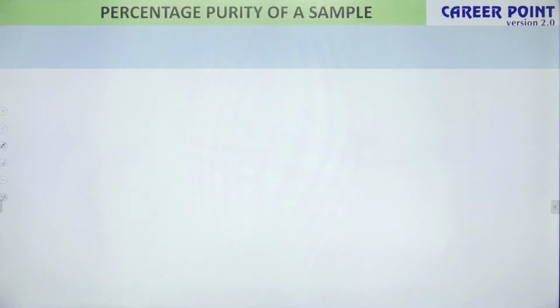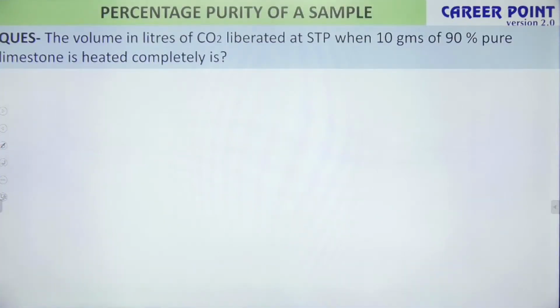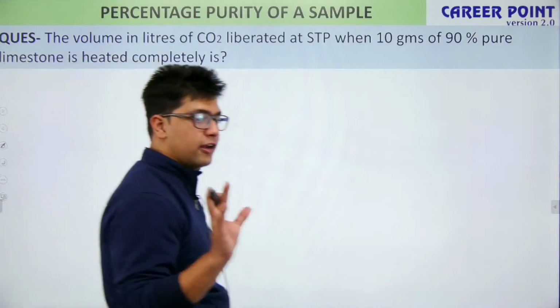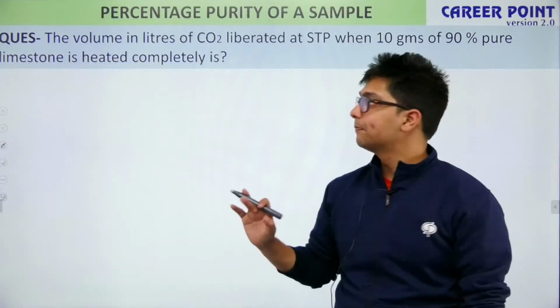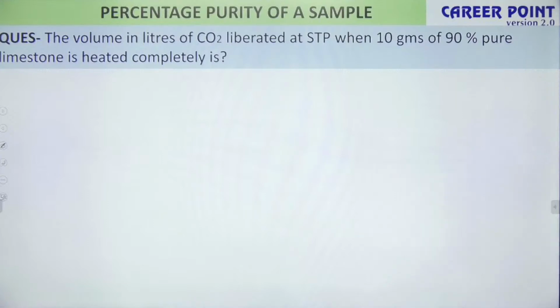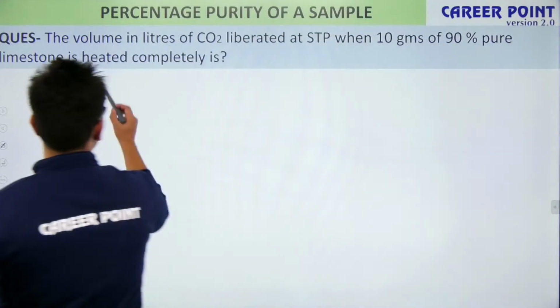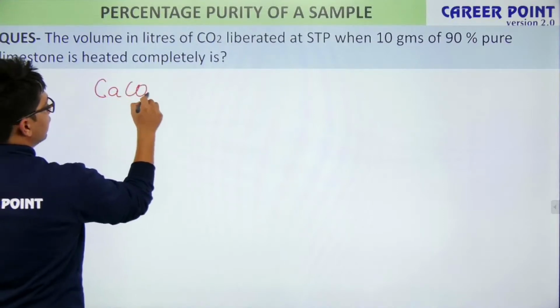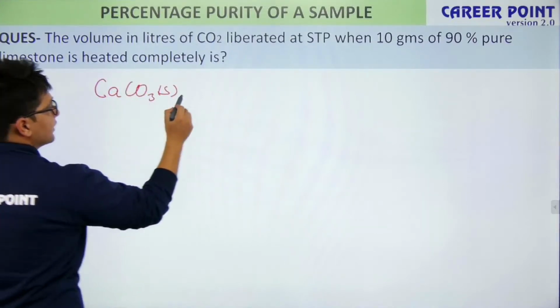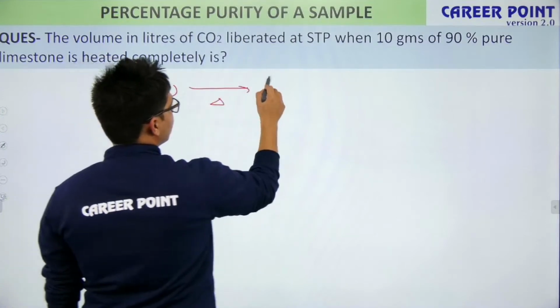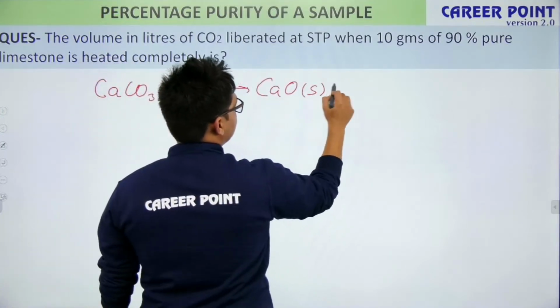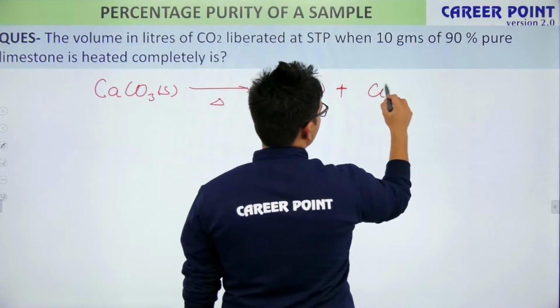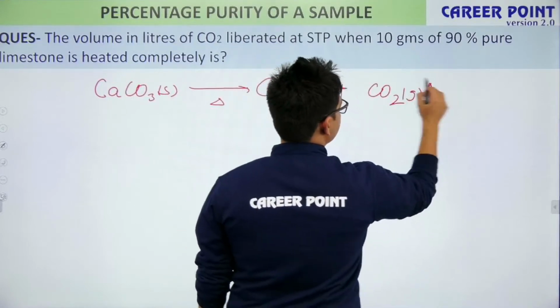Okay. So look at this question. Let's try a question on this, and with this we will finish our mole concept completely. What is the volume in liters of CO2 liberated at STP when 100 grams of pure limestone is heated? This is a reaction: CaCO3, known as limestone, is heated, and what does this give? It gives me lime plus CO2 gaseous. So this is the reaction which is given.